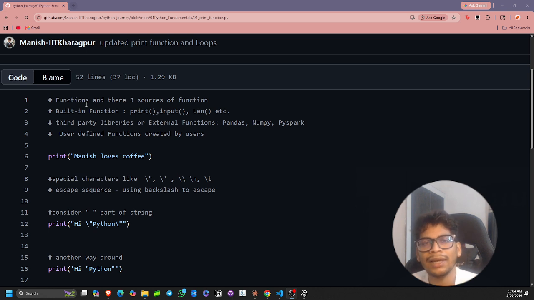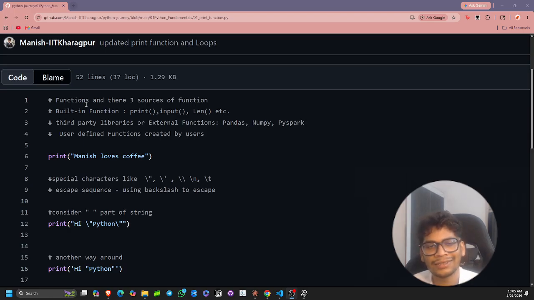So let's go to functions. As I have explained, about functions, we know that there are three different kinds of functions, right? And what are all those functions? The first one we get through the Python package, which are built-in functions, like print, input, len.